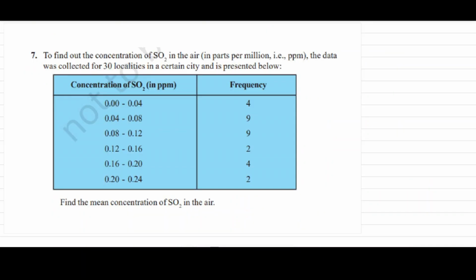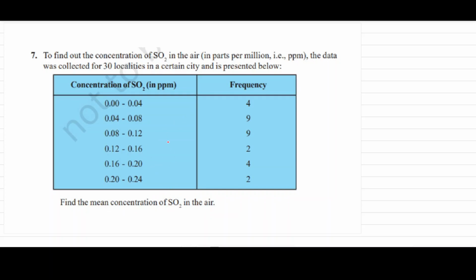Now this is the seventh question. To find out the concentration of SO2 in the air in parts per million, ppm, the data was collected for 30 localities in a certain city and is presented below. Find the mean concentration of SO2.